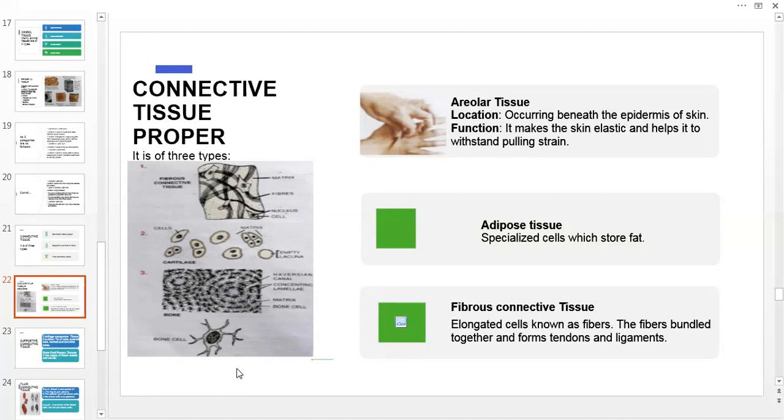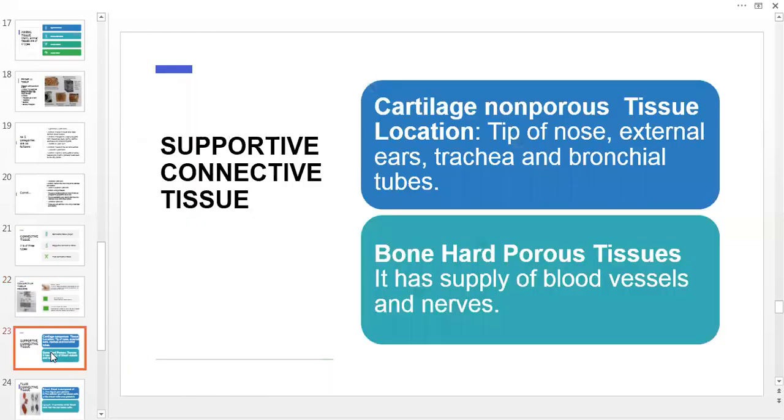Then adipose tissues are specialized cells which store fat. And fibrous connective tissue has elongated cells known as fibers. The fibers bundle together and form tendon and ligament. Supportive connective tissue: cartilage and bone. Cartilage is non-porous tissue, located at the tip of the nose, and bone is hard porous tissue. It has a supply of blood vessels and nerves.